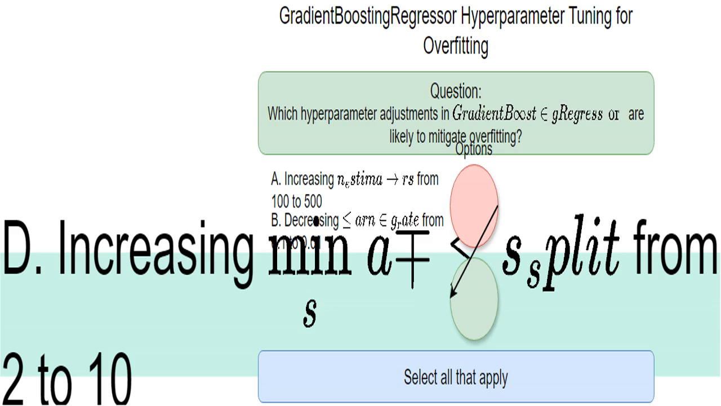Increasing min_samples_split means I need more data points before splitting a tree branch. This prevents the model from creating very specific rules based on tiny parts of the training data, thus making it less sensitive to noise and less prone to overfitting. It's like saying, I only split if I have sufficient evidence to support the split.